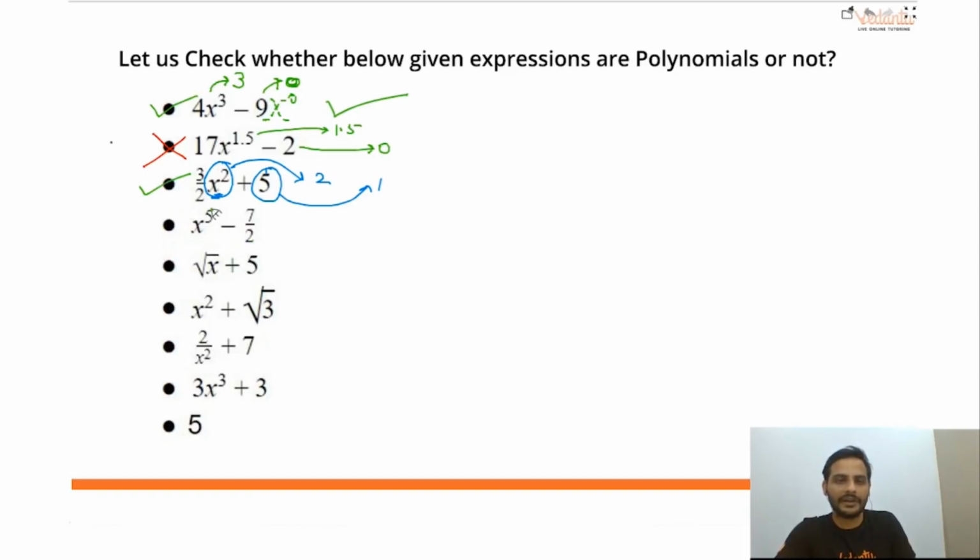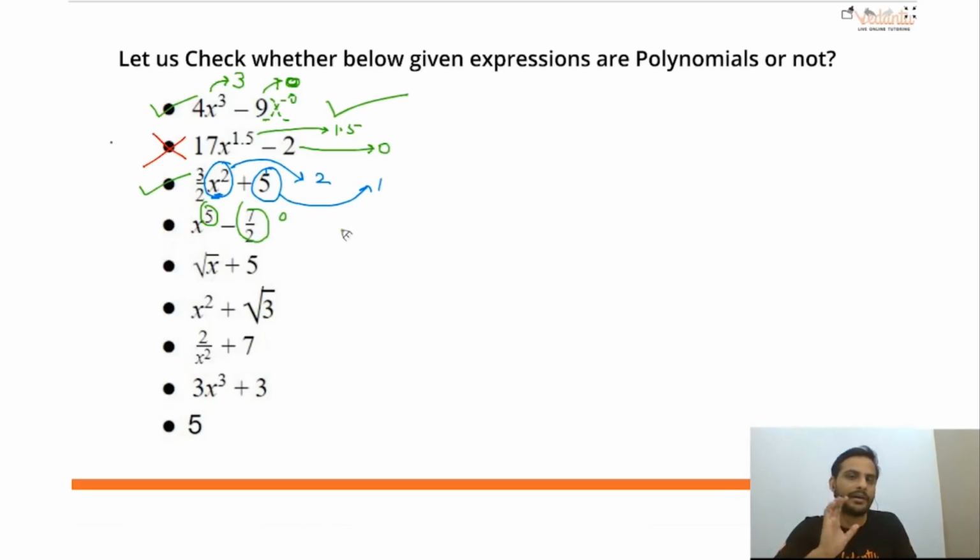Here the power of the variable is 5. Power of the variable here is 0. Now I have told you the constant term also can be rational, irrational, anything. Only thing we need to think about is the power of the variable, nothing else. So be it 7 by 2, be it any irrational number, be it root 2 also, I don't care.